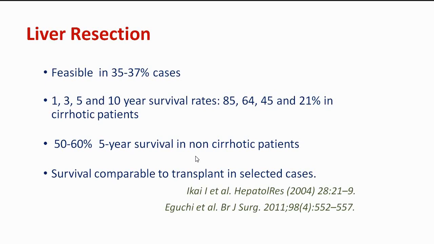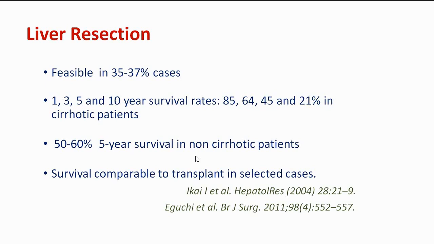If the patient is under surveillance or screening, then only we can detect liver cancer of less than 2 centimeter, 3 centimeter size. So it is possible only in 1/3 of the cases, and that is also in very good follow-up patients. If the cirrhotic patient is getting good follow-up, getting ultrasound, alpha-fetoprotein level every 6 to 12 months, only then he is detected. If the patient is not getting ultrasound, early lesions are missed,